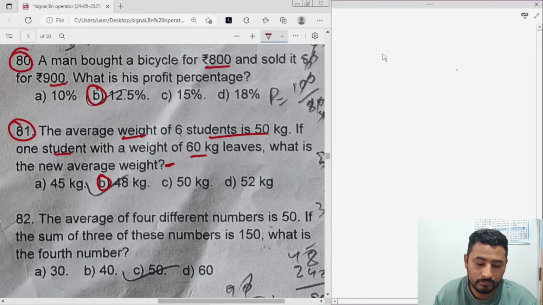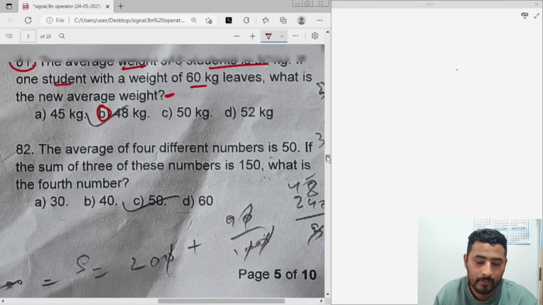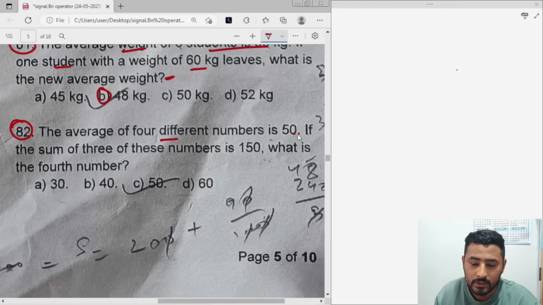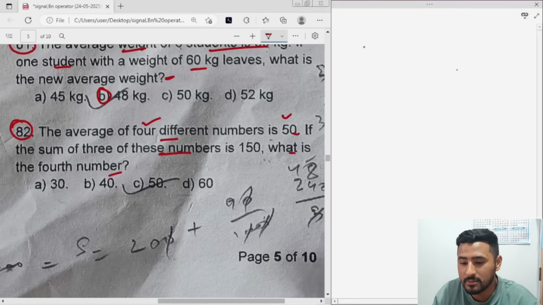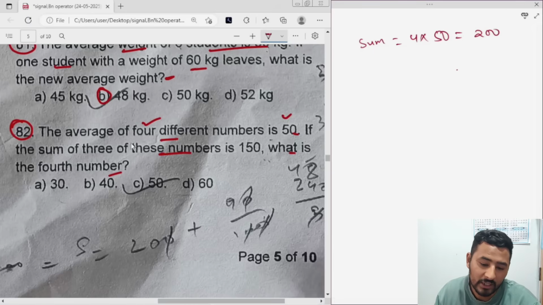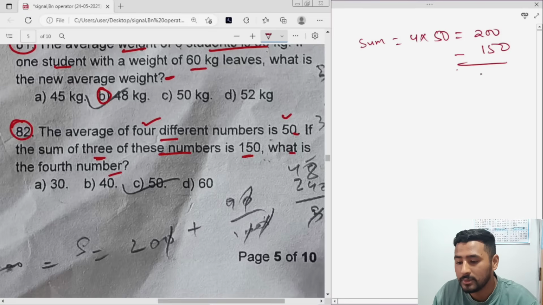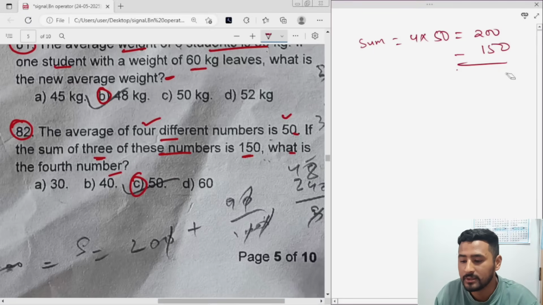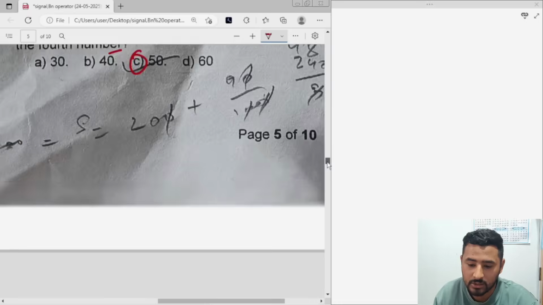Okay, let's see next. That is 82. The average of 4 different numbers is 50. If the sum of 3 of these numbers is 150, what is the 4th number? So get the sum of these 4 numbers: 4 into 50, which is 200. And the sum of 3 numbers is already given as 150. Just subtract this, and you'll get 50. So the correct answer will be option C. The 4th number is 50. Clear? Let's see next.